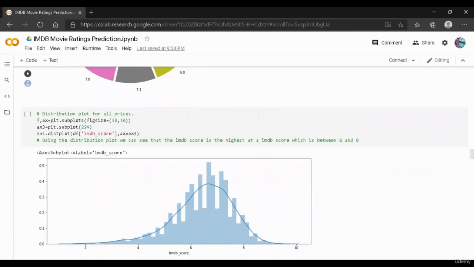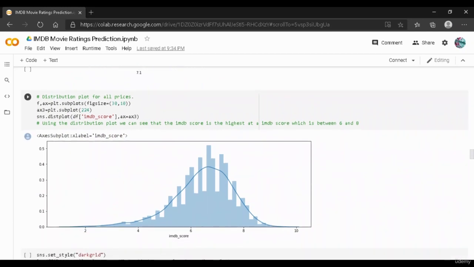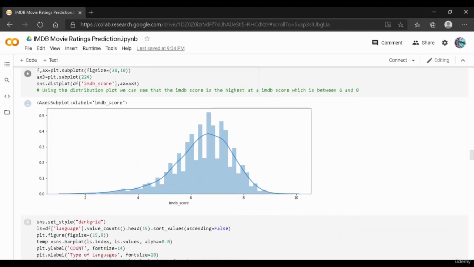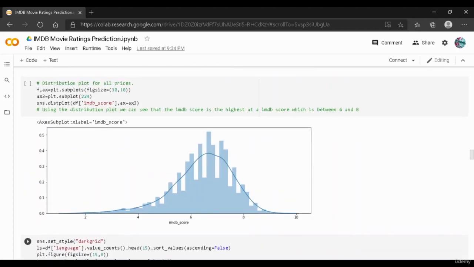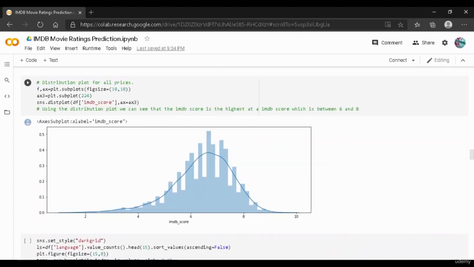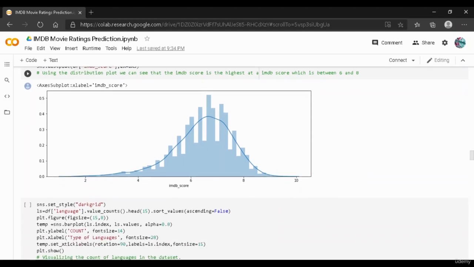And then the next visualization over here, we can see that we have plotted the distribution of IMDb score, and as you can see, most of the IMDb scores are between 6 and 7. We have given a figure size, and then we have used a distribution plot, and we have selected the IMDb score column from the entire data frame. This is how the distribution plot looks.